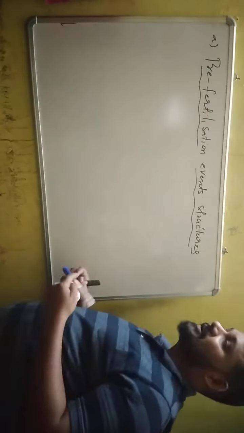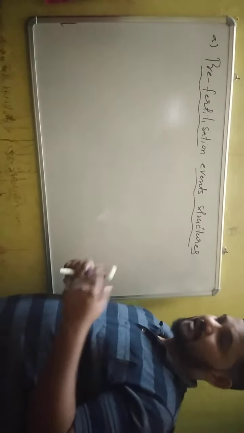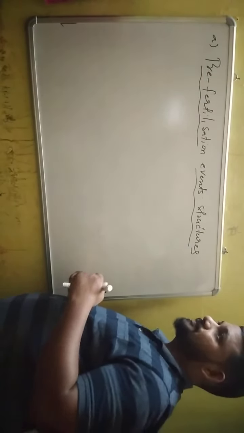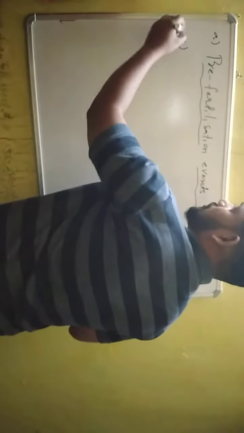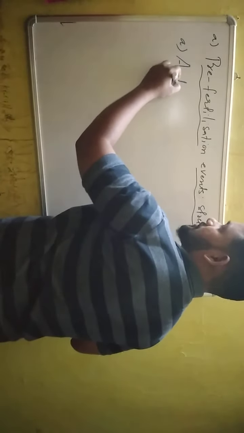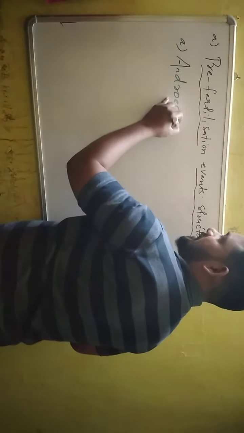Here androecium and gynoecium both are essential organs. Androecium is the male reproductive organ and gynoecium is the female reproductive organ. So we have to discuss these 2 reproductive organs. The first one is androecium. The first reproductive organ is androecium.